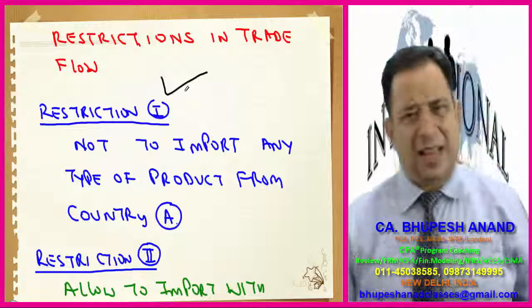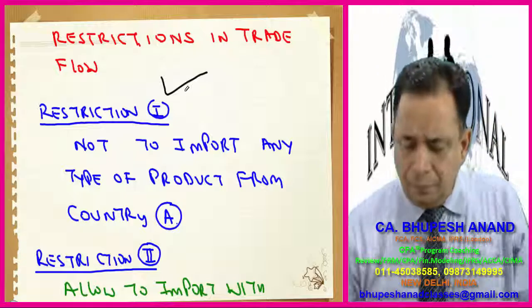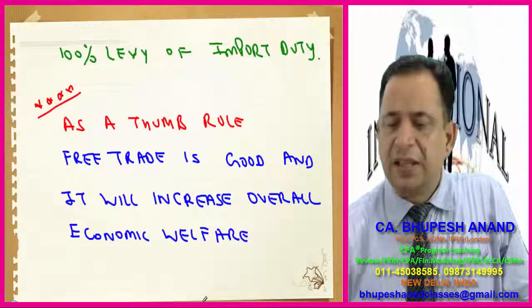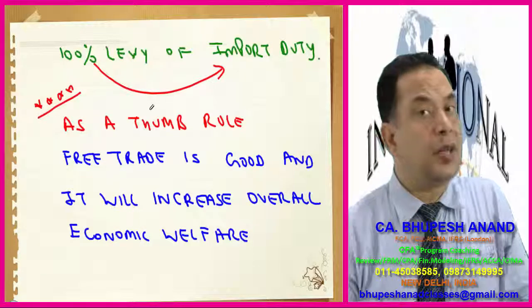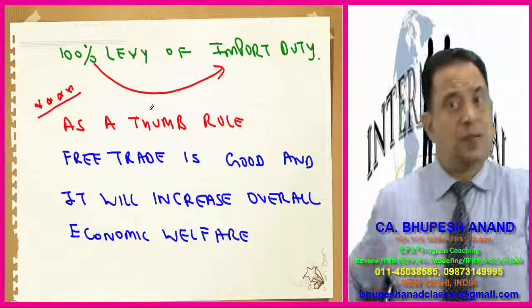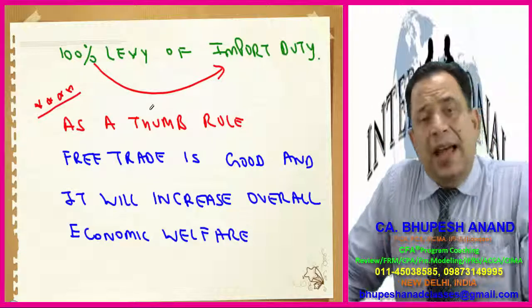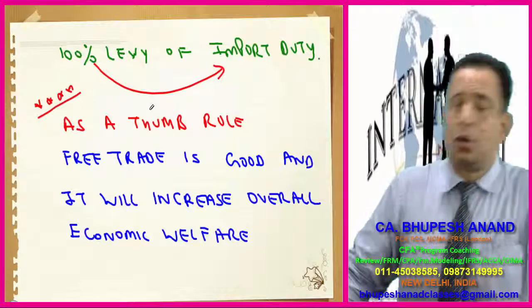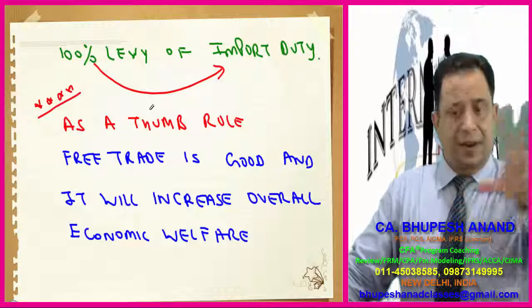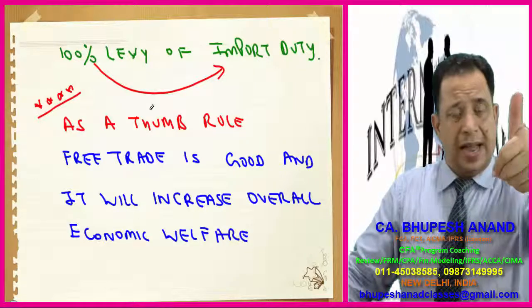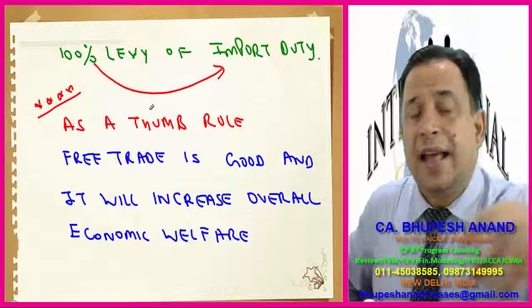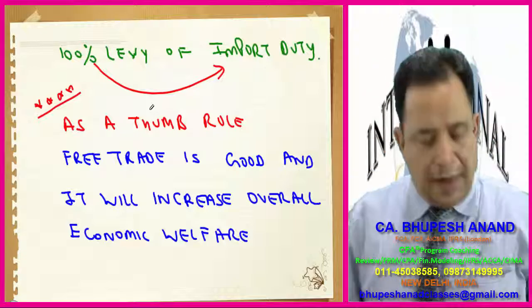It can be, I've just given the examples, or they are allowing import with 100% levy of import duty, because if we charge duty, then it will become costlier, the cost will become double, and then these are the restrictions. So the point is, we have to discuss the benefits and the cost of international trade. Hope I have conveyed my idea in regard to benefits of international trade.